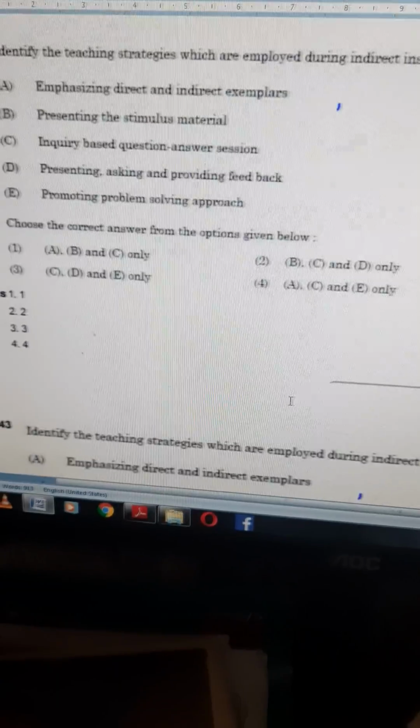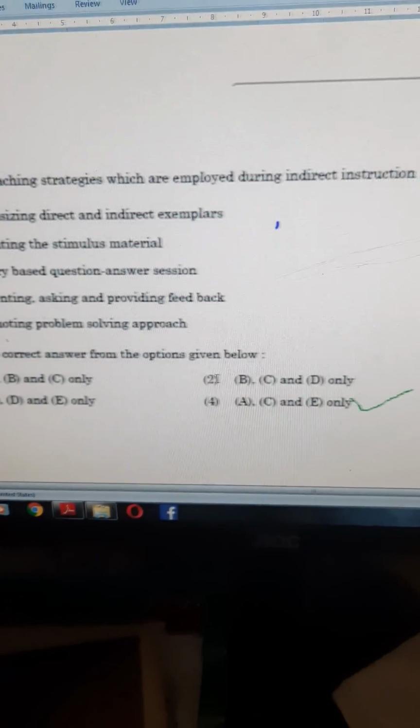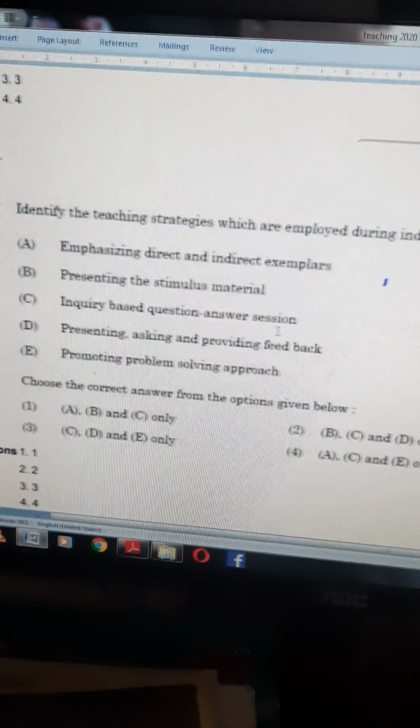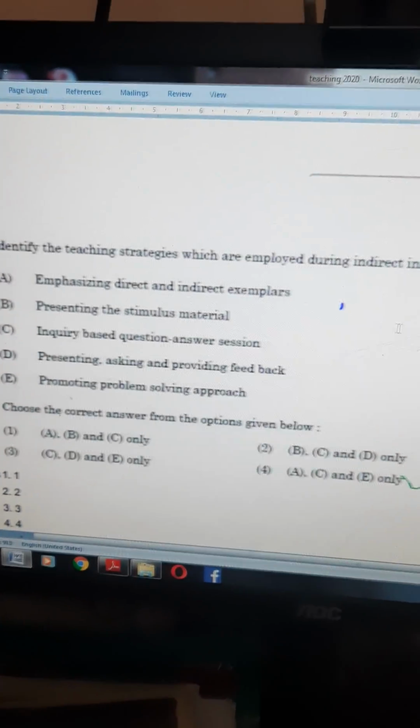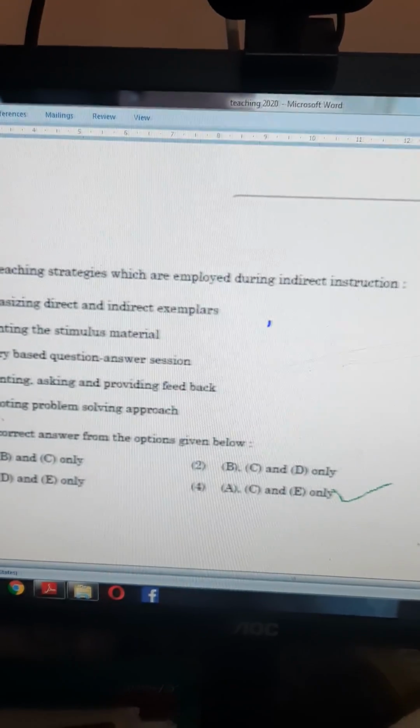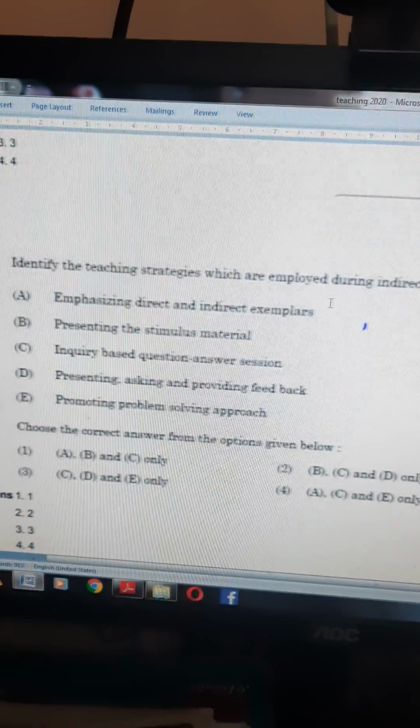I will show you the answer now. Yes, fourth, A, C, E is the correct answer. During indirect instruction, directly 2 questions came, because this is important.